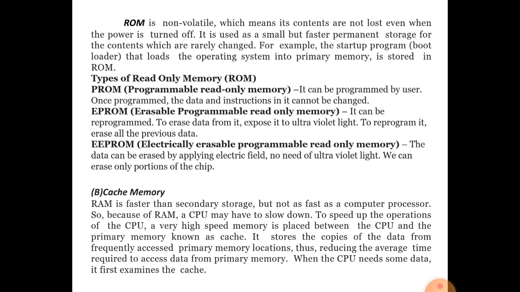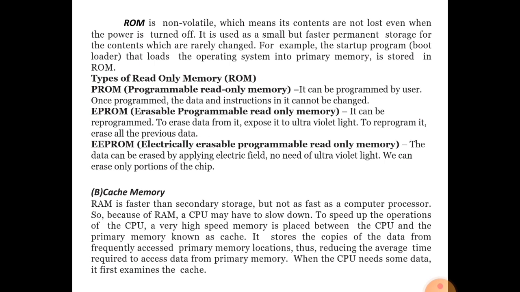Means it is doing the transaction between CPU and RAM. Again, it stores a copy of the data from frequently accessed primary memory locations, thus reducing the average time required to access data from primary memory.